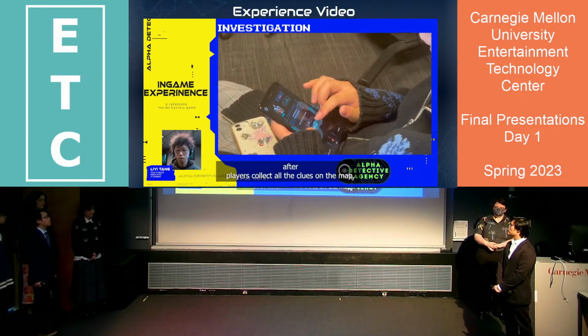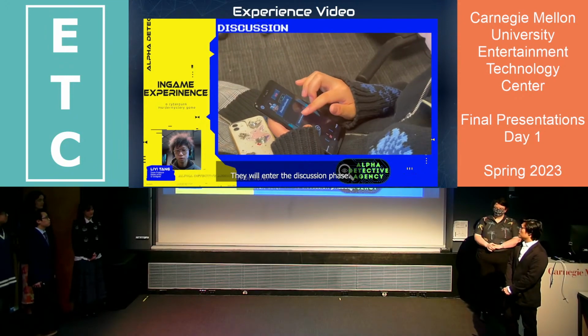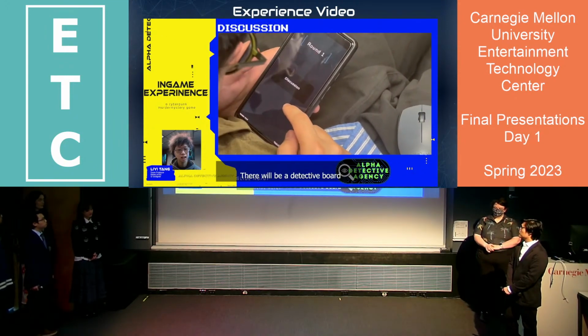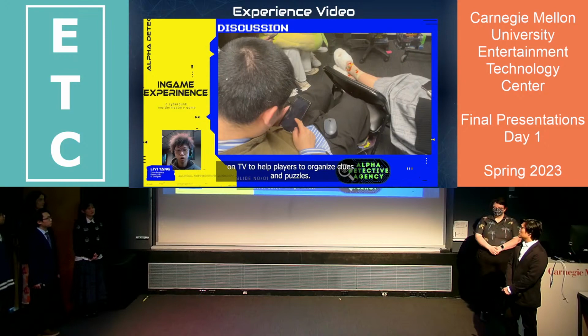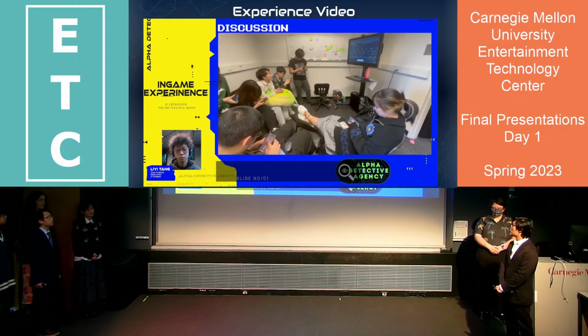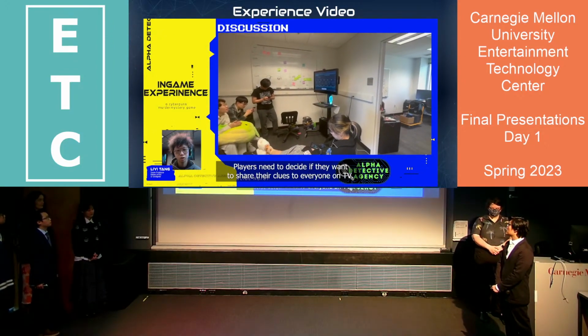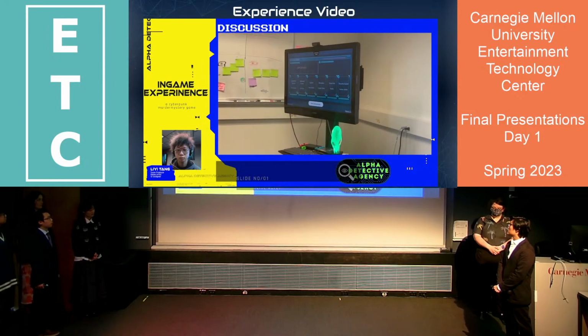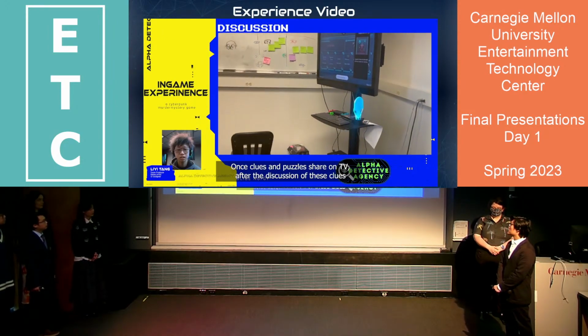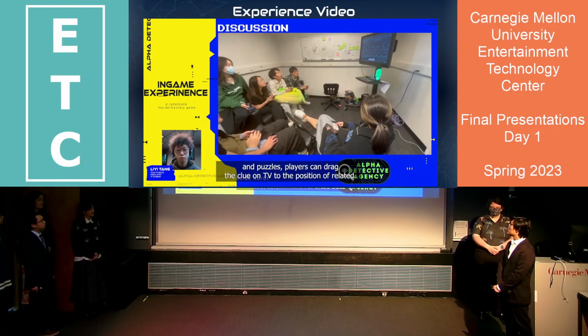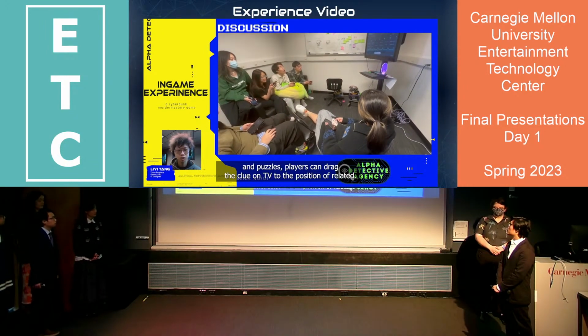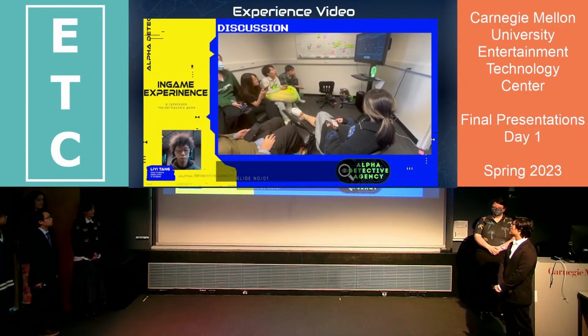After players collect all the clues on the map, they will enter the discussion phase. There will be a detective board on TV to help players organize clues and puzzles. Players need to decide if they want to share their clues with everyone on TV. Once clues and puzzles are shared on TV, after discussing them, players can drag the clue on TV to the position it relates to.